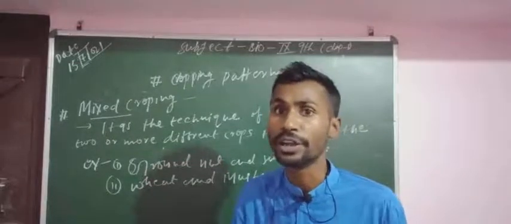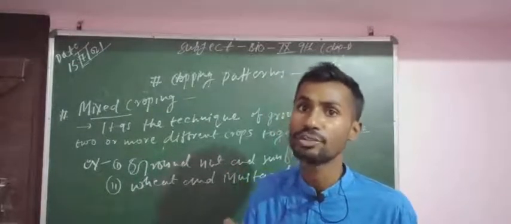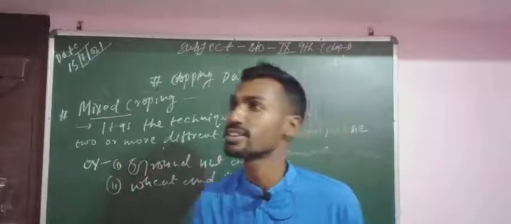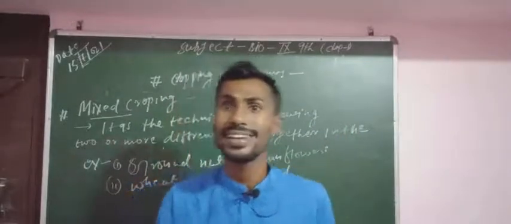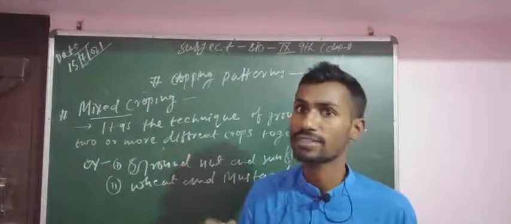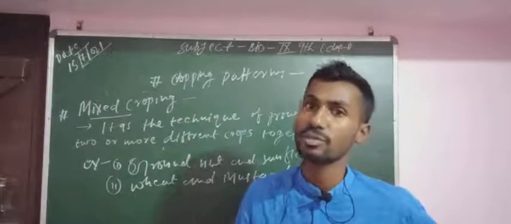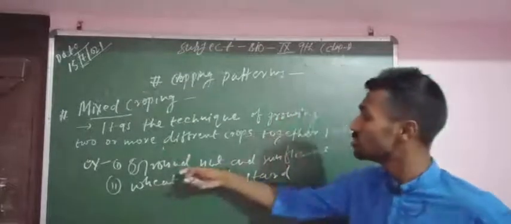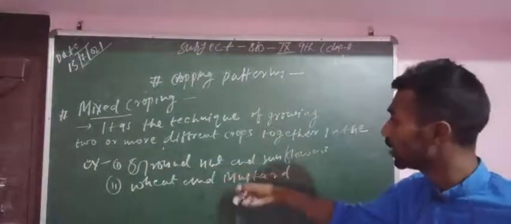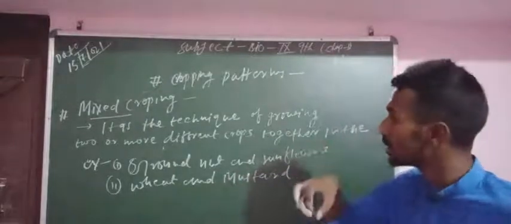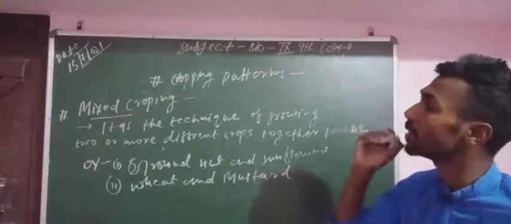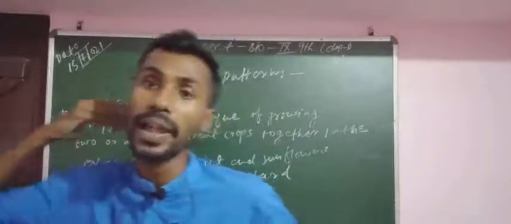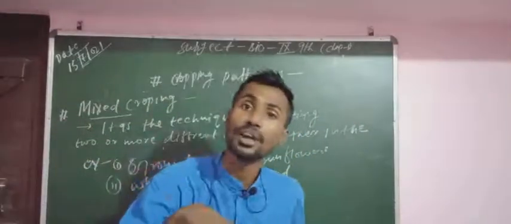Suppose in a field of wheat, that means where we grow wheat, along with it we also sow mustard. Mustard is a vegetable, that means it can be used as saag. In this way we can use those kinds of crops in the same field. So this is mixed cropping. After using that kind of process we can obtain maximum benefits from the same field.